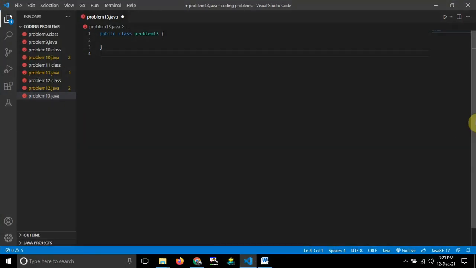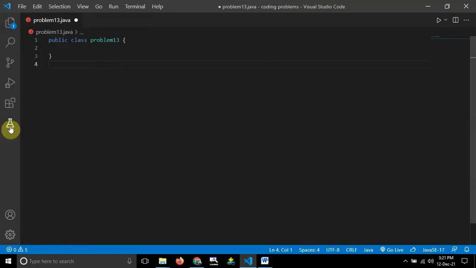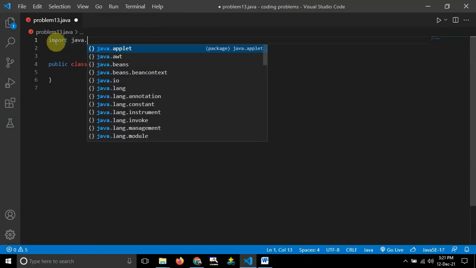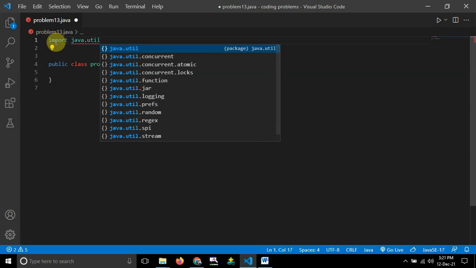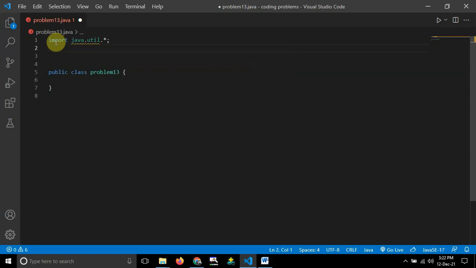Now let us move ahead to VS Code, and I'll just zoom in and make it full screen. Now I think it's fine for you to see. The first thing I want to do is import some libraries, the Scanner class and all those things. So how can we do that? Whenever you are writing any program, import java.util.*, so that all the Java libraries will be imported into your program.